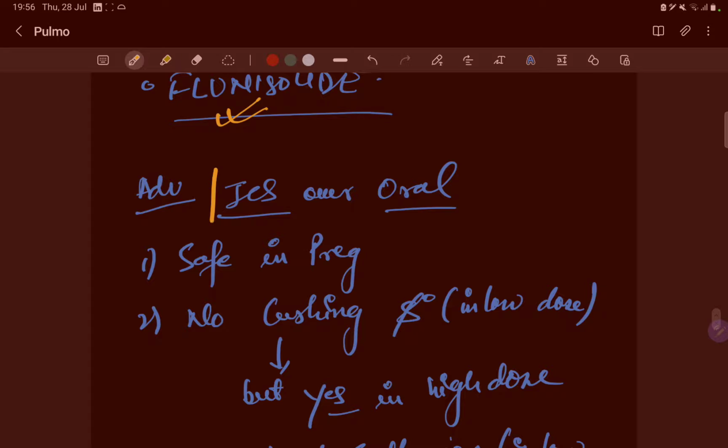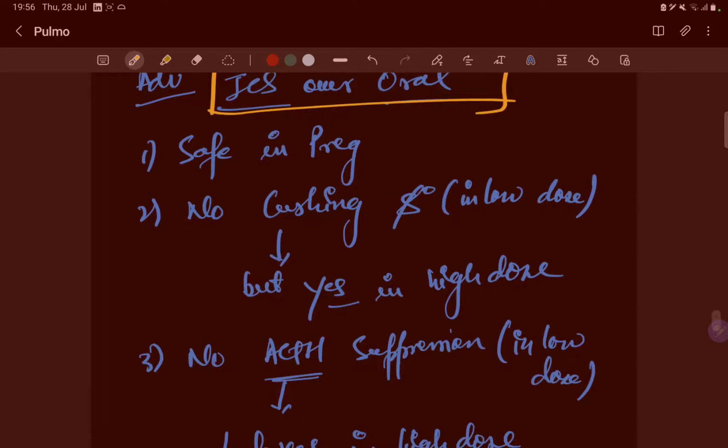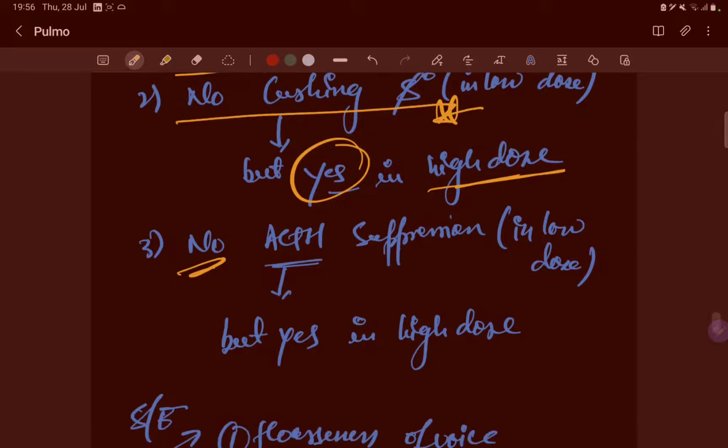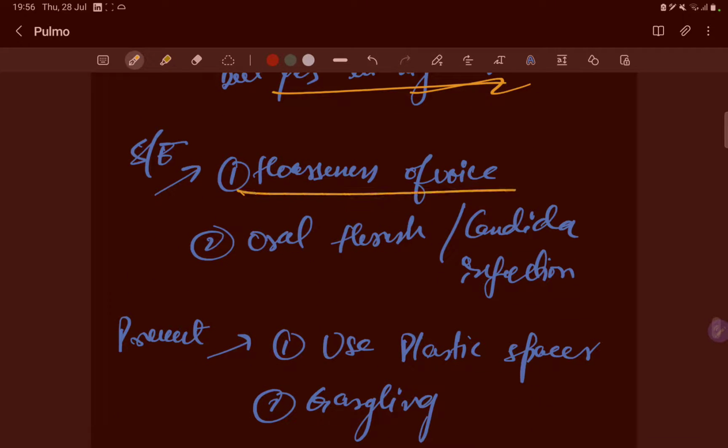Advantage of inhalational over the oral is that it is safe in pregnancy, with no Cushing syndrome. But in high doses it can cause Cushing syndrome, so you will learn Cushing syndrome. These are steroid induced, okay. Moon phases you will see, and many other things. No ACTH suppression in low dose, but yes, in high dose there is ACTH suppression, and there will be side effects like